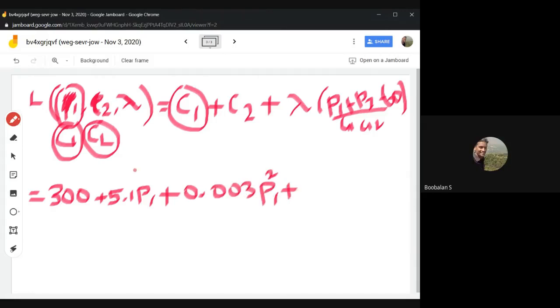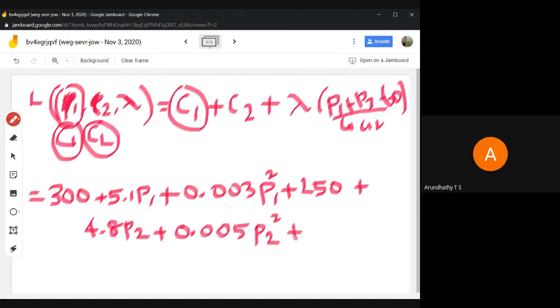Again C2 we need to add: plus 250 plus 4.8 P2 plus 0.005 P2 square, plus lambda into P1 plus P2, that is G1 G2, minus 600 equal to 0. This is my entire bigger equation.